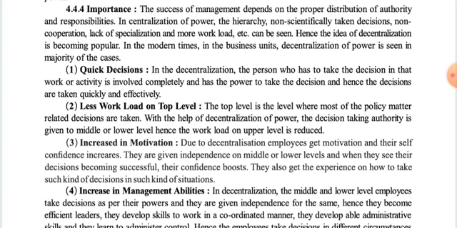First one is quick decisions. In decentralization, the person who has to take the decision in that work or activity is involved completely and has the power to take the decision, and hence decisions are taken quickly and effectively.